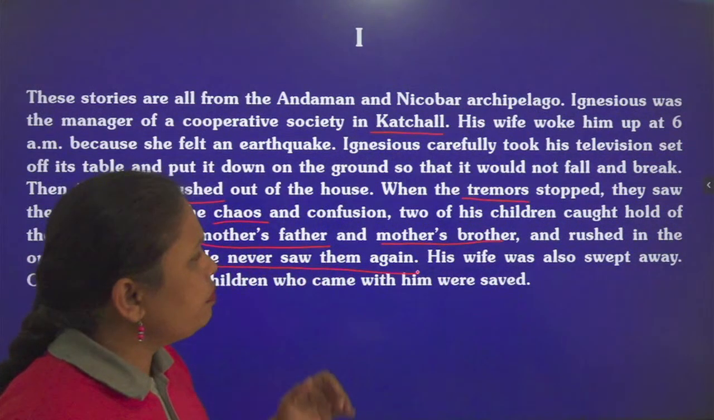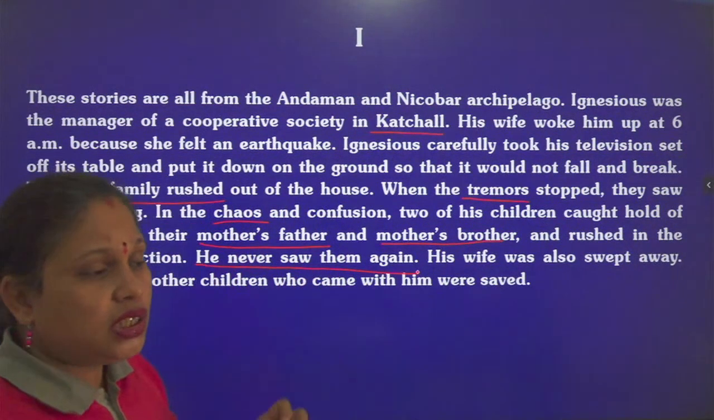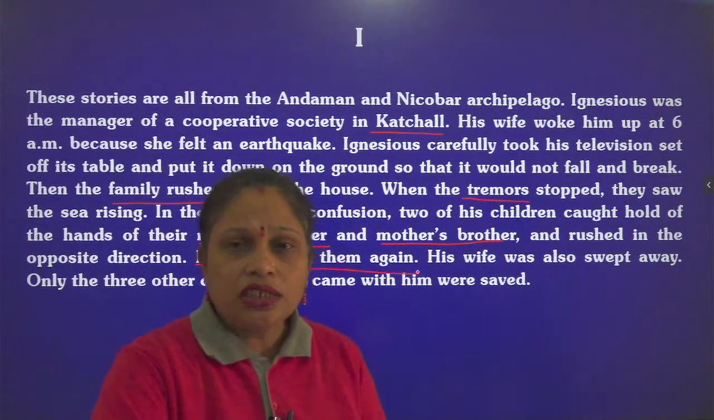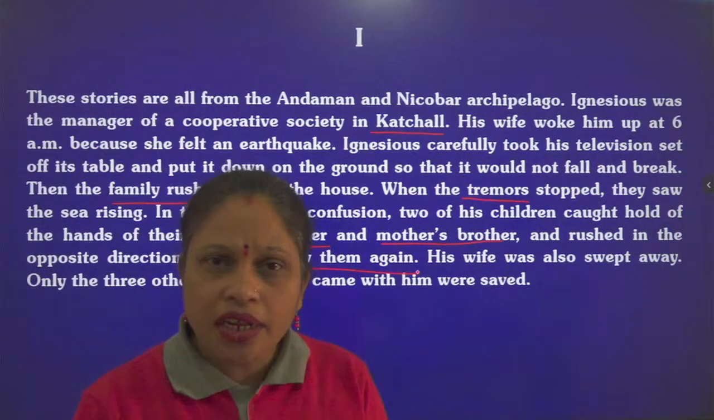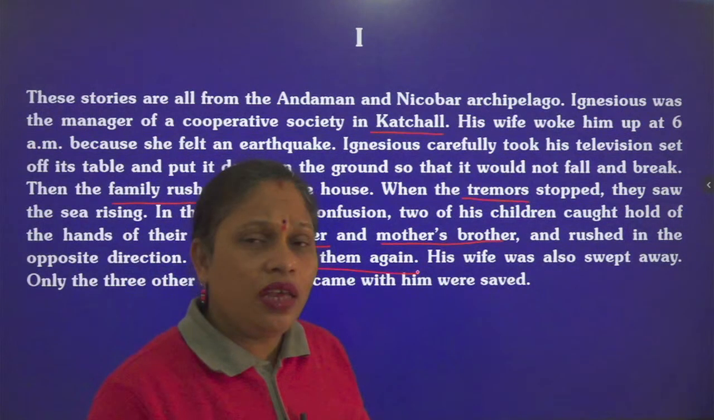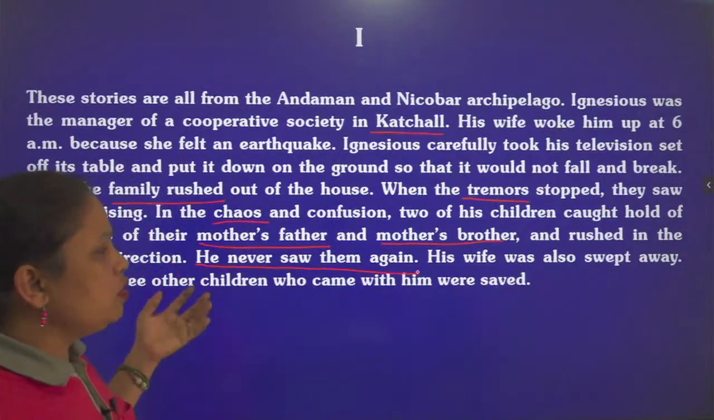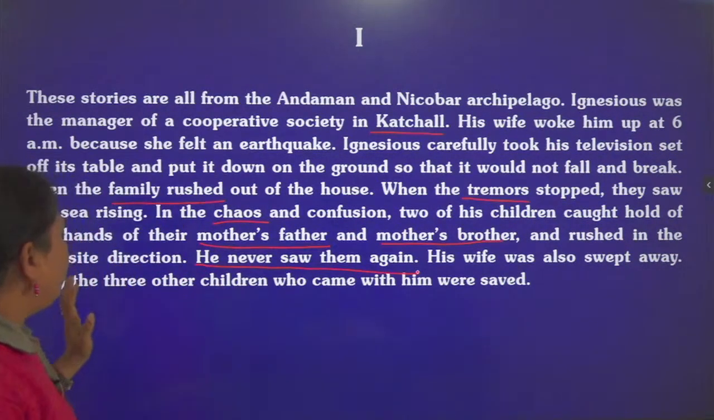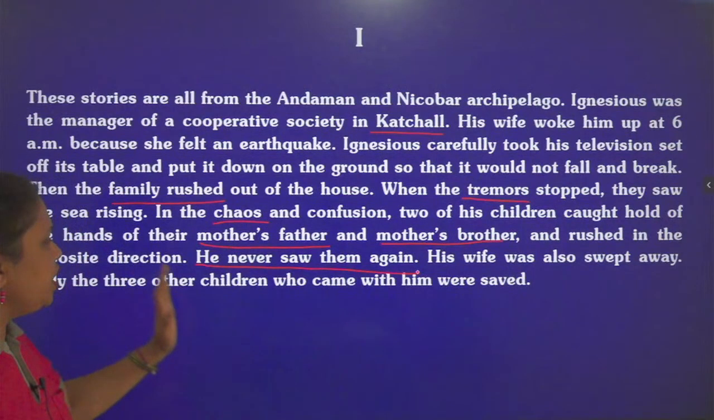His wife was also swept away. You can imagine the emotional loss Ignatius had. He lost his children, two of his in-laws, and even his wife was swept away and drawn into the sea water. She also died. Only the three other children who came with him were saved.